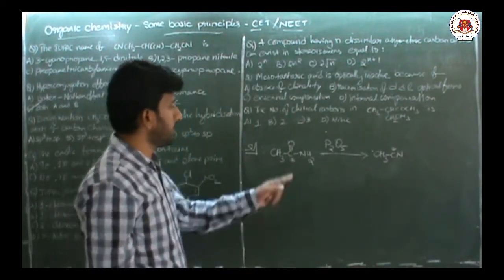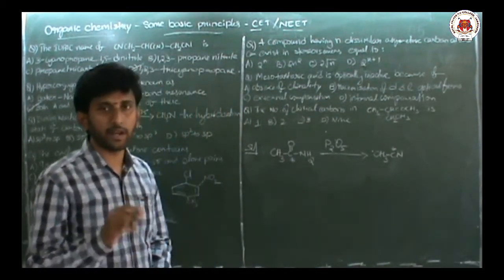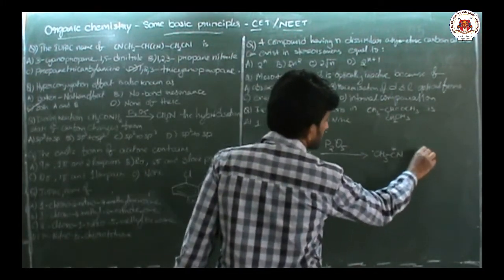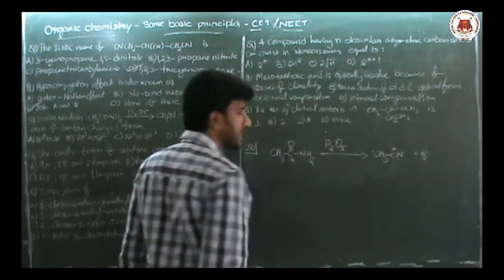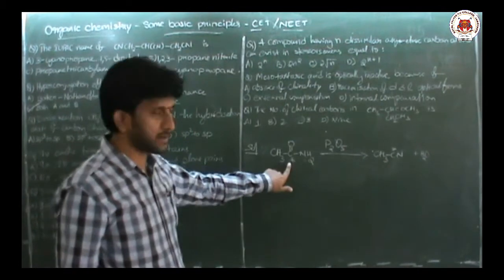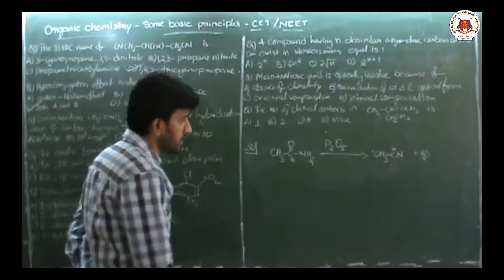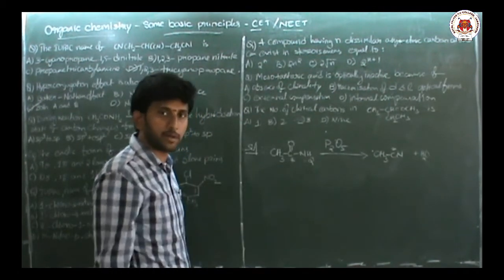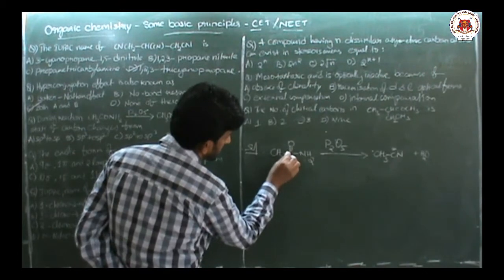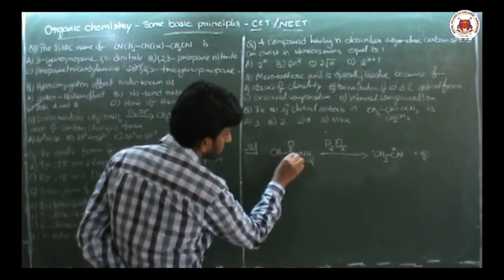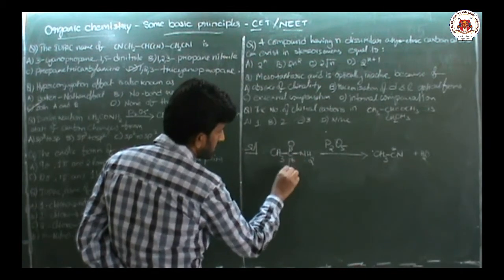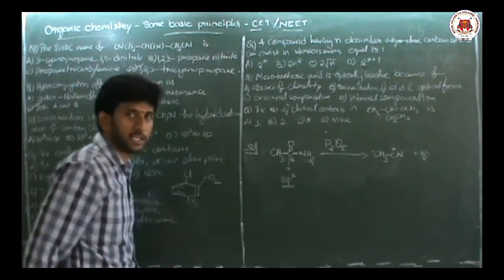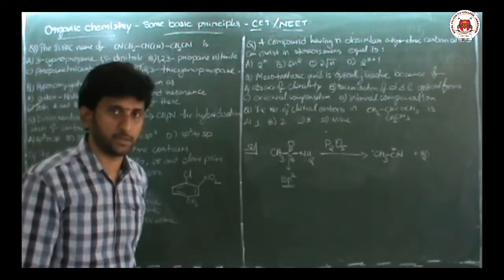Okay. P2O5 is a dehydrating agent, means it will remove water. These two hydrogens, this oxygen is removed as water. So, after this reaction, what will happen to the hybridization state of the carbon, they are asking. I said to you to recognize the hybridization state, first count the number of sigma bonds around the carbon. Here how many sigma bonds are there? 1, 2, 3. 3 sigma bonds means it is under which hybridization? I said to you if 3 sigma bonds are there, then the hybridization state of the carbon is sp2.